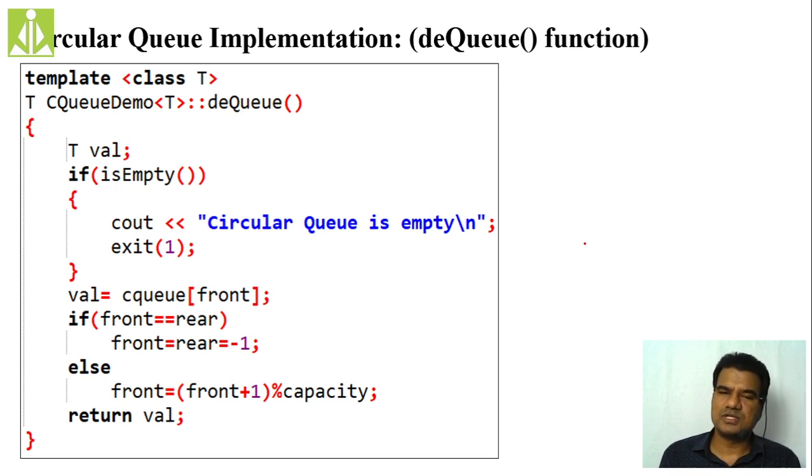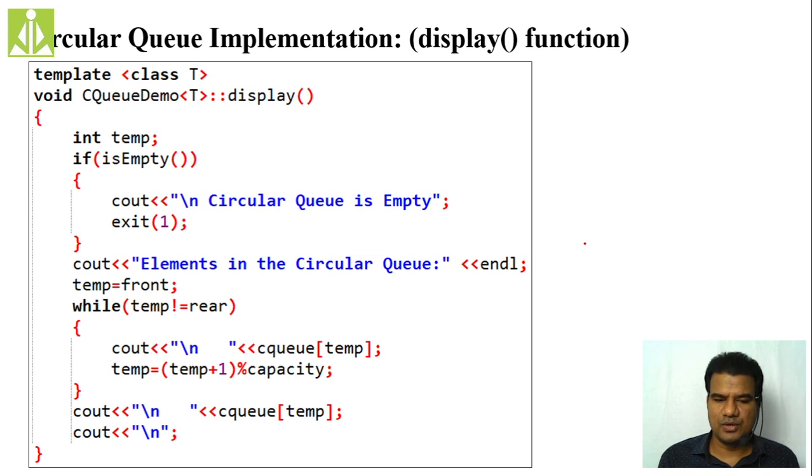If both are equal, simply make front and rear -1. Always the front has to stand one position ahead of the rear. That is the reason why we are making front and rear -1. Else front equals front plus 1 modulo capacity, and then we return whatever value we get. So we have to see the implementation in terms of coding. I will show you this coding by executing the program.